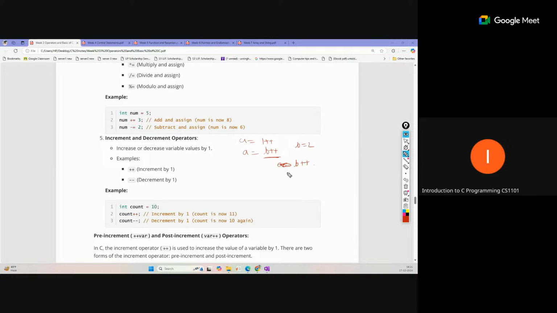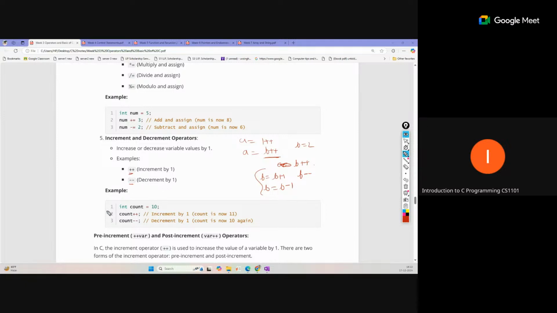This is a simple increment, and the meaning is b equal to b plus 1. If we write b minus minus, that is simply b equal to b minus 1. So this is the simple meaning of the increment and decrement operators: plus plus and minus minus.